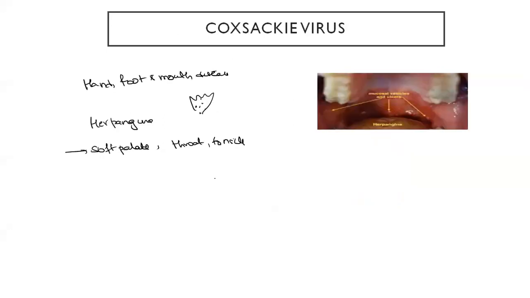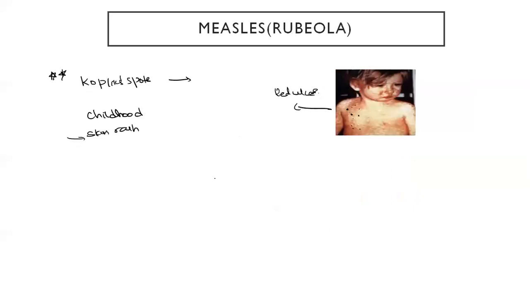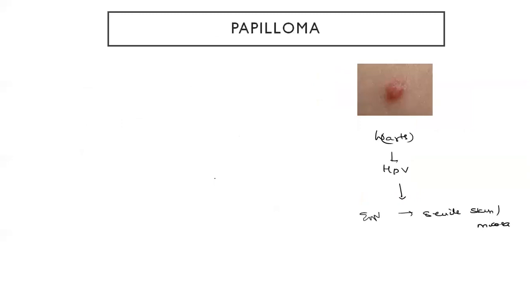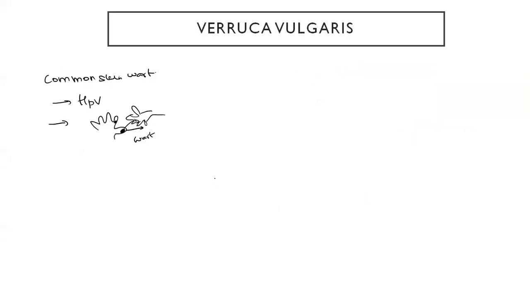Next, we have Coxsackie virus, also called hand, foot, and mouth disease. So you see red ulcers on the hand, foot, and mouth, and mostly it is seen in the soft palate, throat, and tonsils. Measles or rubeola, the main important feature of this disease is Koplik spots, where you see red ulcers all over the body, and this is usually seen in childhood. Now we have papilloma. They are nothing but general warts, and they can be caused by different strains of HPV, and they can be branched or sessile.